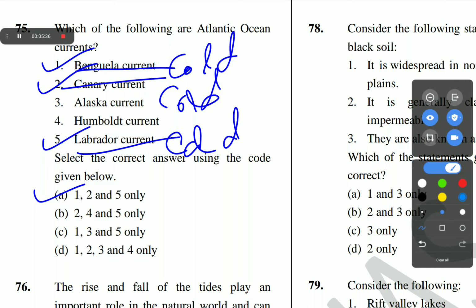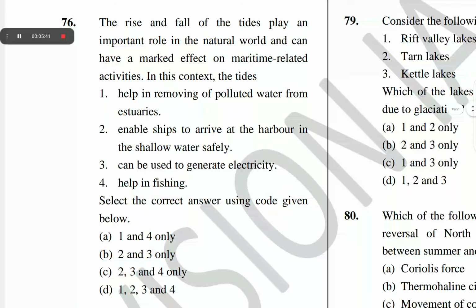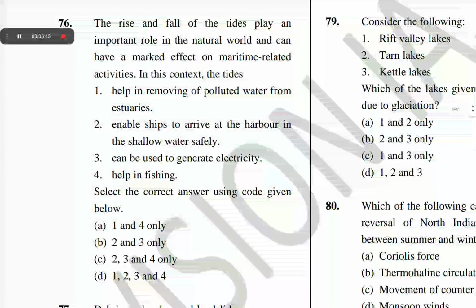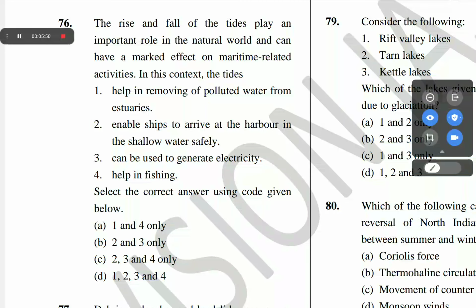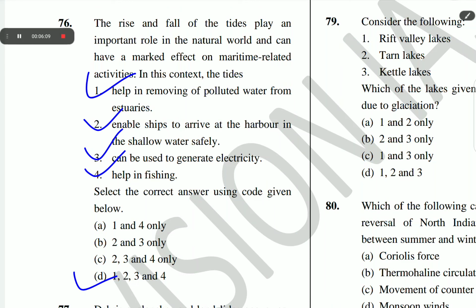The next question is question number 76. The rise and fall of the tides play an important role in the natural world and can have a marked effect on maritime related activities. In this context, the tides help in removing polluted water from estuaries, enable ships to arrive at the harbor in shallow water safely, can be used to generate electricity, and help in fishing. The correct option of question number 76 is D: 1, 2, 3, 4. All the options are correct.